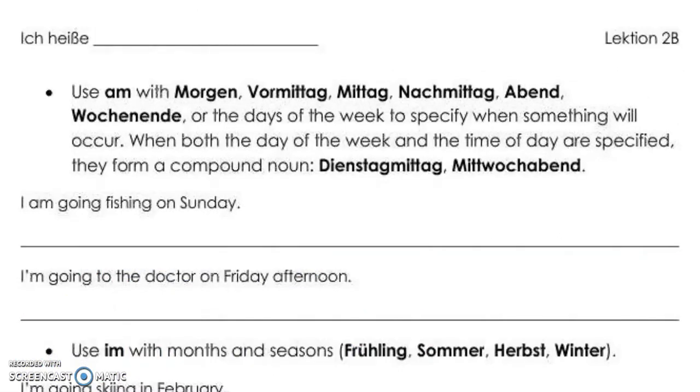All right, let's move on to the next page of our notes. We use with morgen, Vormittag, Mittag, Nachmittag, Abend, Wochenende, and the days of the week to specify when something will occur. When both the day of the week and the time of day are specified, they form a compound noun. So, for example, if we wanted to say Tuesday at noon, you would say Dienstagmittag, or Wednesday evening, you would say Mittwochabend, all one word.